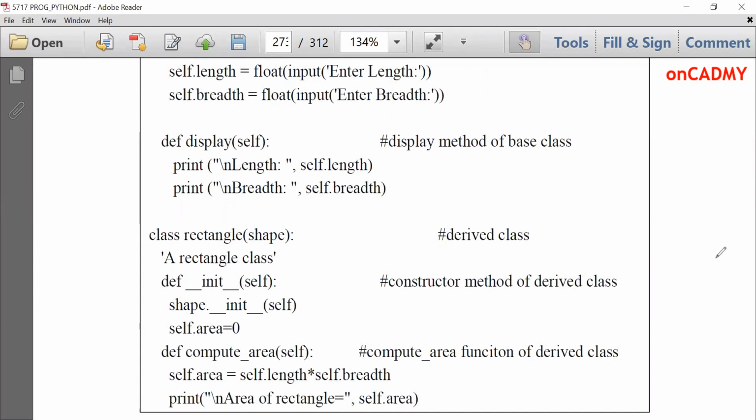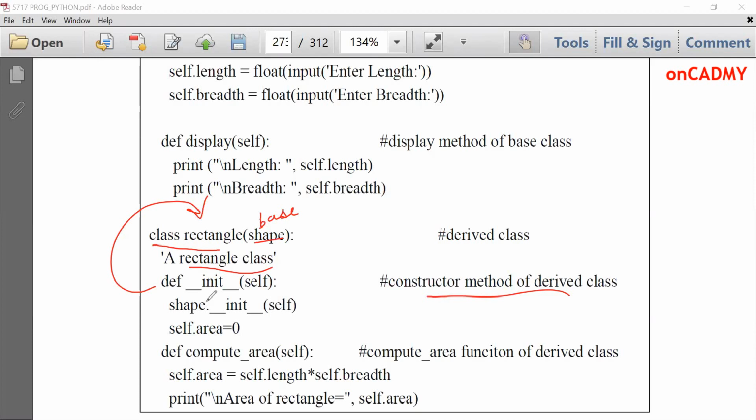We have created a new class Rectangle, which is inheriting Shape. That means we are inheriting this base Shape class into Rectangle, and we put a colon, and this is a documentation string, just a message to show what this class is doing. Then def __init__(self). That means this is a constructor method for this Rectangle class, and then we are calling the constructor of the base class, the previous class, because now the base class members have become members of this Rectangle class.